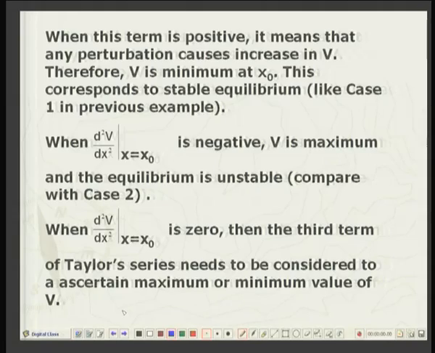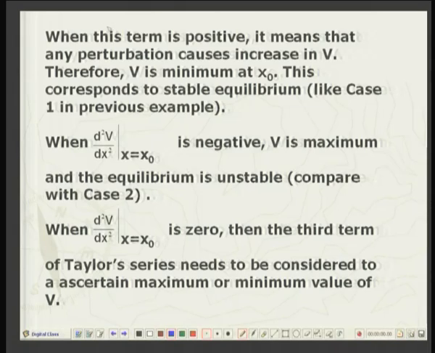Because any disturbance either to left or to right will cause an increase in the potential energy. When this second derivative is negative, then it is parallel to case 2, where whether you go to the right or left, the ball goes to a lower position. It means your potential energy is decreasing, by analogy. So, this is the case of maximum potential energy, so that any disturbed position will have a lower potential energy.